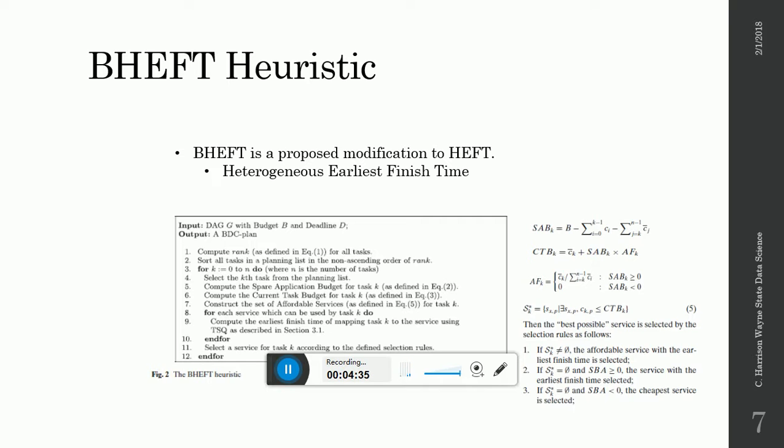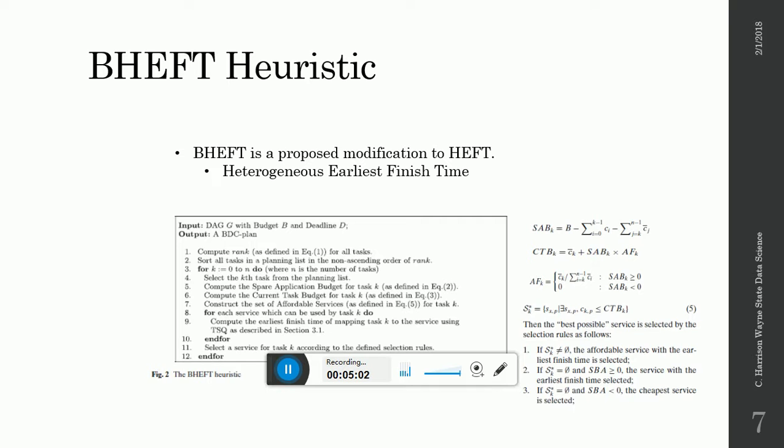Computing the current task budget is going to be C K bar plus spare application budget K times AF K. And from there, we'll be able to put together an affordable services list, as we can see in equation 5.